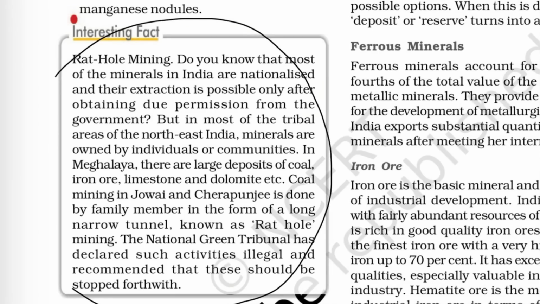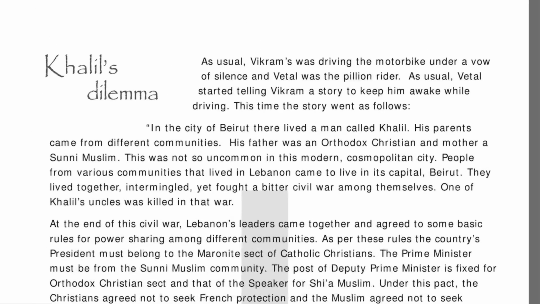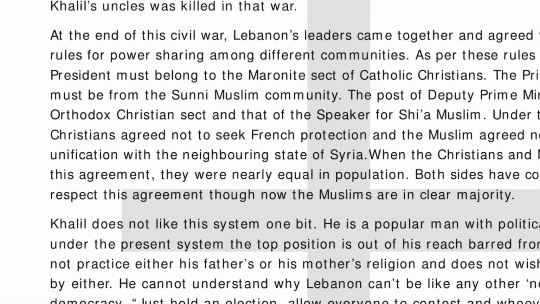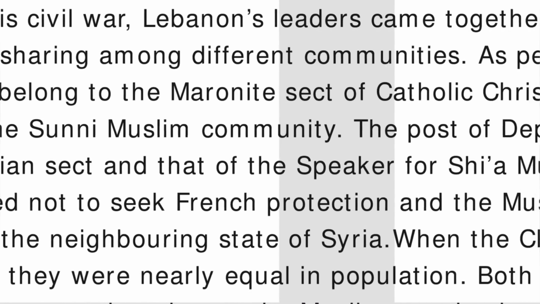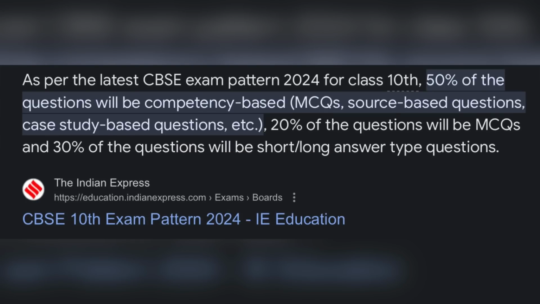Never ever skip any information given in boxes of NCERT as they have a high chance of asking about them. Example would be about Lebanon and power sharing. Most people don't even know that there's a paragraph about Lebanon and power sharing. Never skip any pictures as well, as picture based questions are asked directly and they might specially ask them this year because of the competency questions threshold.